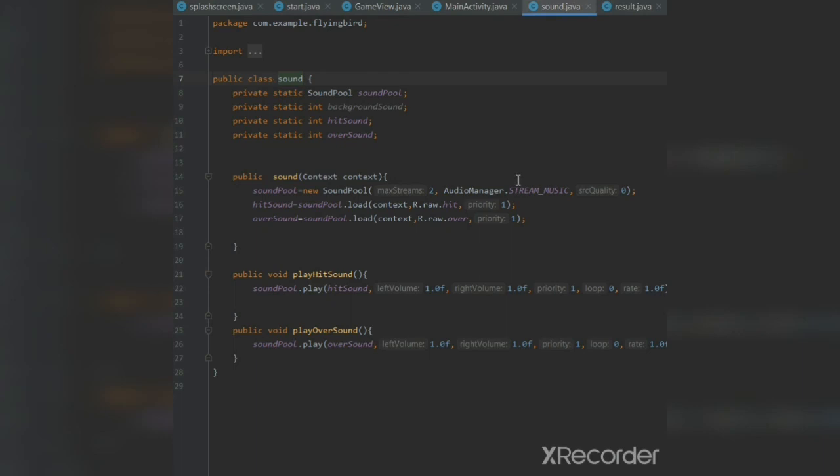Now basically in the sound class we use SoundPool, which is used to play short repeating sounds. So here the play hit sound method will play the sound when the bird hits the blue ball, and the play over sound will play the sound when the bird hits the black ball.